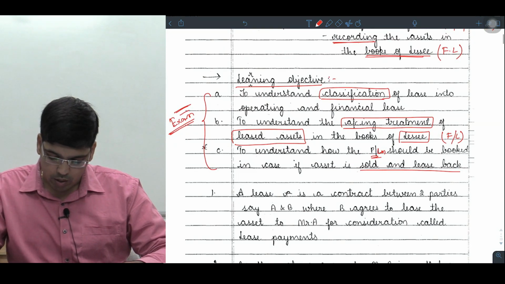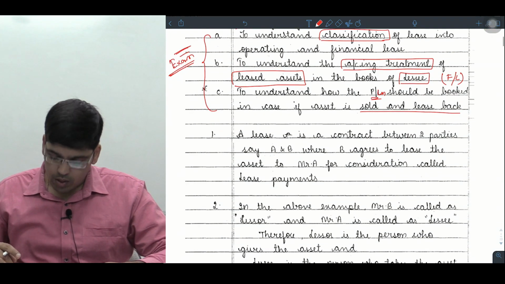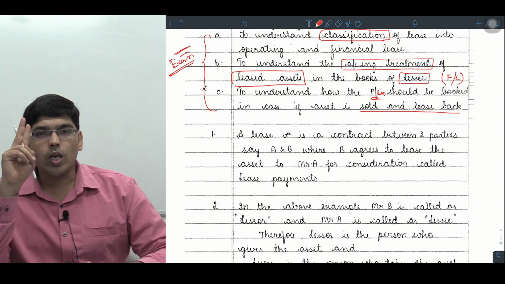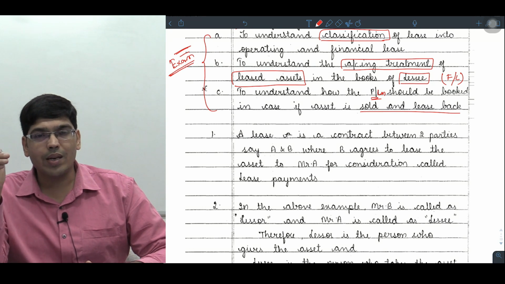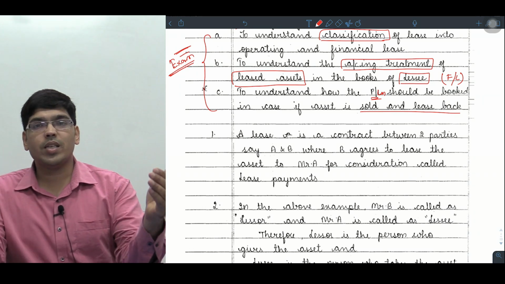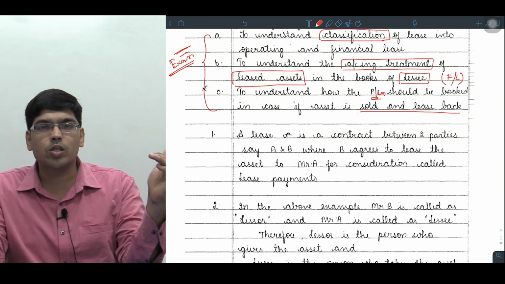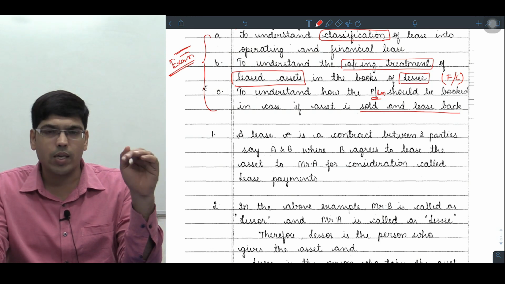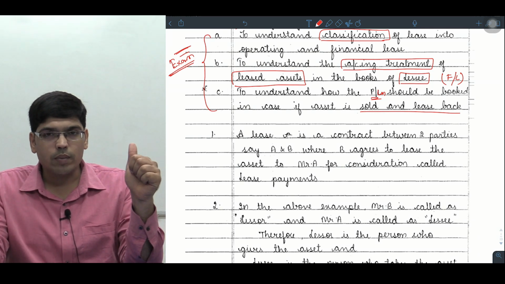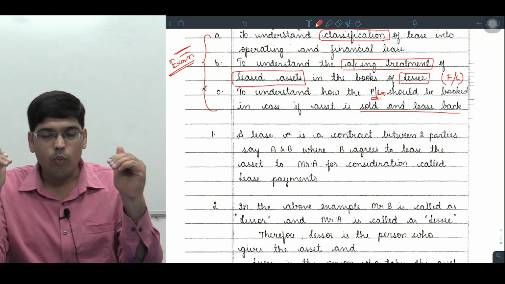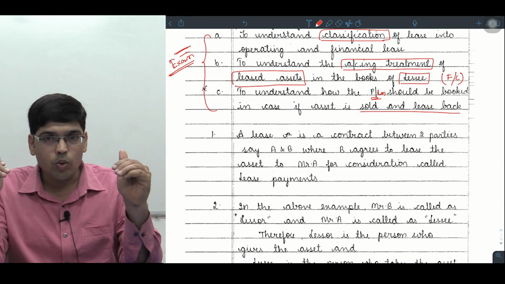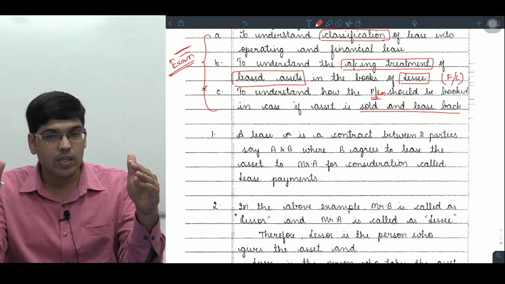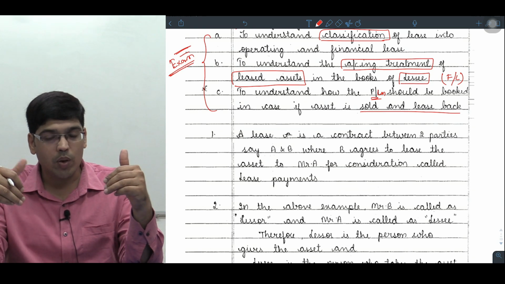The whole standard itself is what's important right now. See, what do you mean by lease? A lease is a contract between two parties, called lessor and lessee. The person who gives the asset is called lessor. The person who takes the asset is called lessee. जो asset देगा वो हो जाएगा lessor, जो asset लेगा वो हो जाएगा lessee. Now, what is the purpose of lease? The purpose of a lease is that one person gives a right to use the asset to the other person. The person who gives the right is called lessor. The person who takes the right is called lessee.